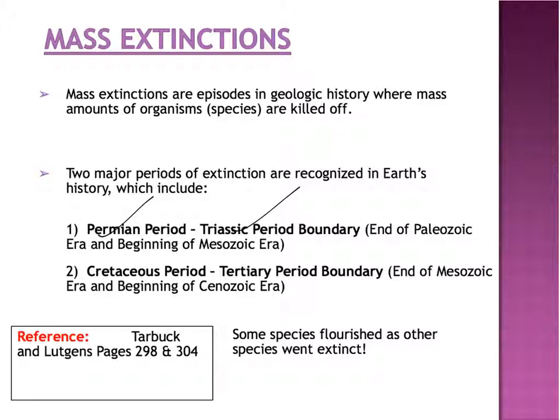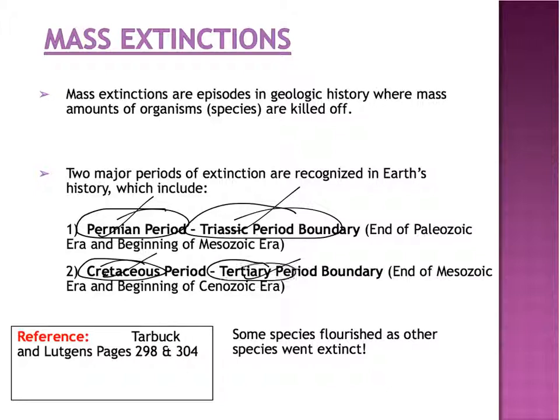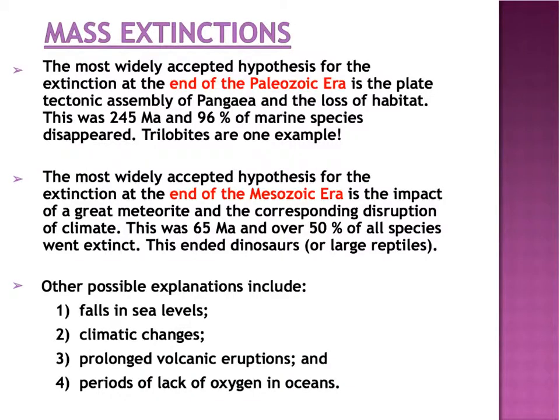But what they did was they took the last period in the Paleozoic and the first period in the Mesozoic, so it's actually the Permian-Triassic extinction. Similarly, they didn't say the Mesozoic-Cenozoic extinction, or boundary. They said the last period, Cretaceous, in the Mesozoic, and the first period in the Cenozoic, which is Tertiary. And this is basically the extinction of dinosaurs due to the meteor.